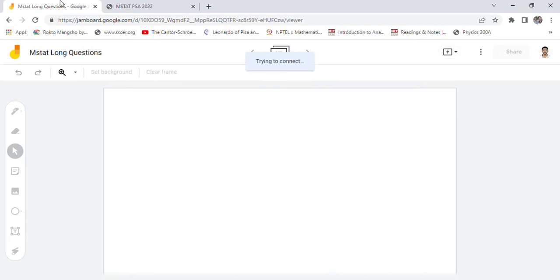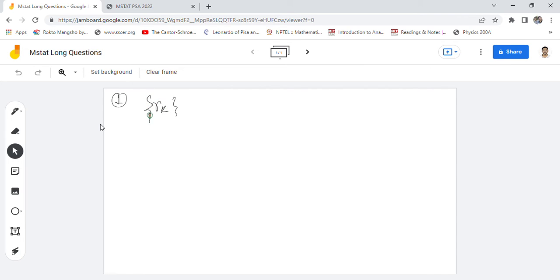Okay, so we have a sequence of rational numbers, r_k, k greater than or equal to 1. Suppose n_k, k greater than or equal to 1, is bounded.